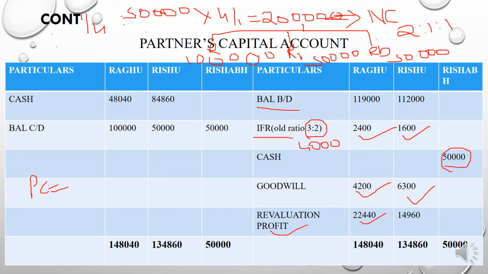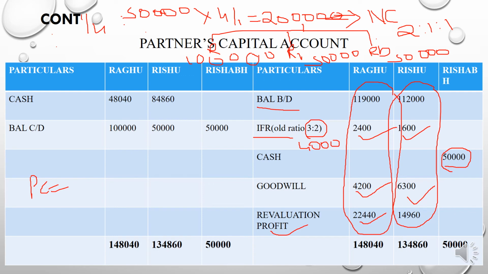So in this partners' capital account, we provide all the adjustments for Regu, and we also give all the adjustments for Rishu. It includes capital drawdown, goodwill calculations, etc. So here we give all the adjustments according to our question.